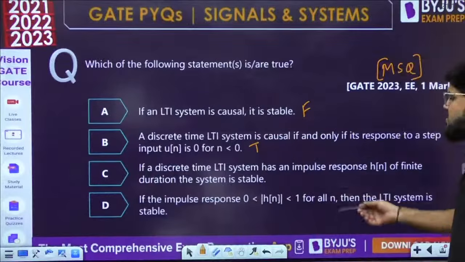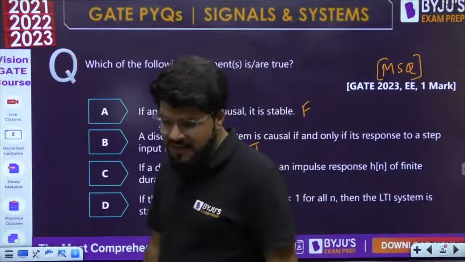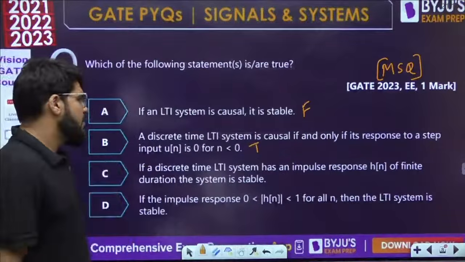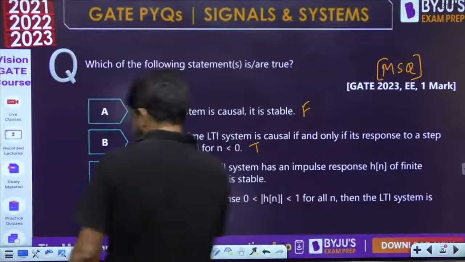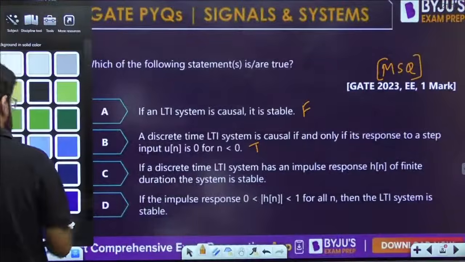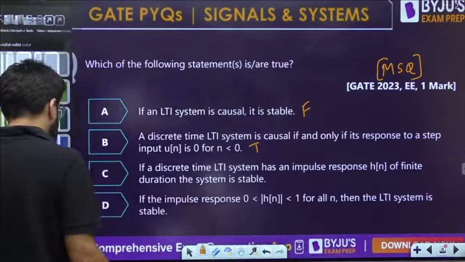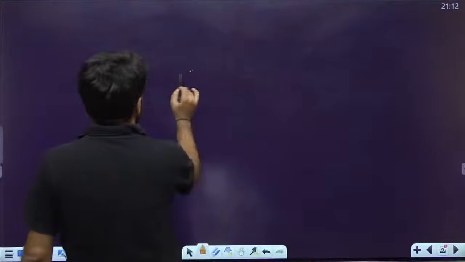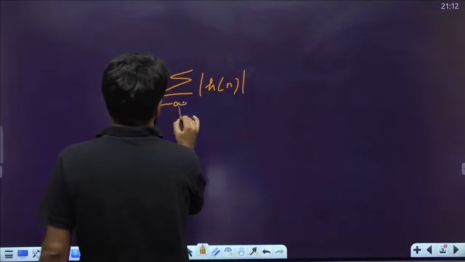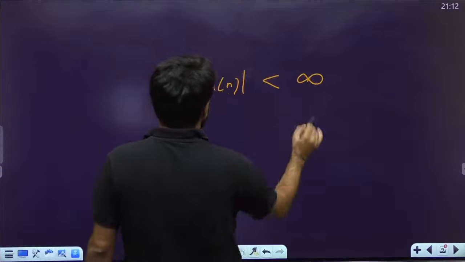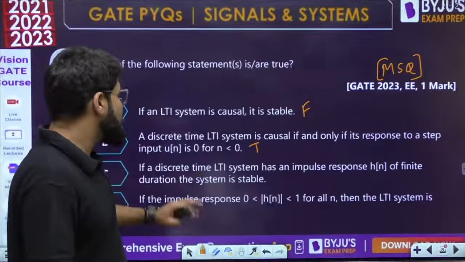If a discrete time LTI system has an impulse response h[n] of finite duration, then the system is stable. Will it be stable? One of the conditions of stability, in terms of time domain, is that the impulse response should be absolutely summable. That is, the summation of mod h[n] should be less than infinity. Now, they are only telling that the impulse response is of finite duration.